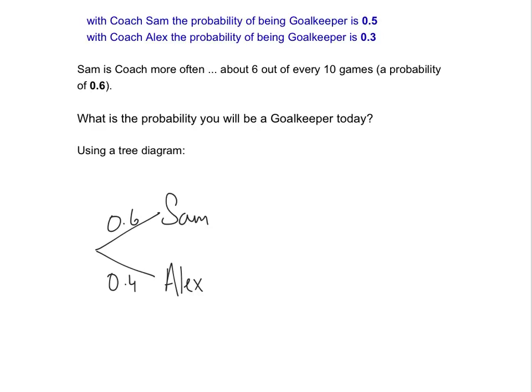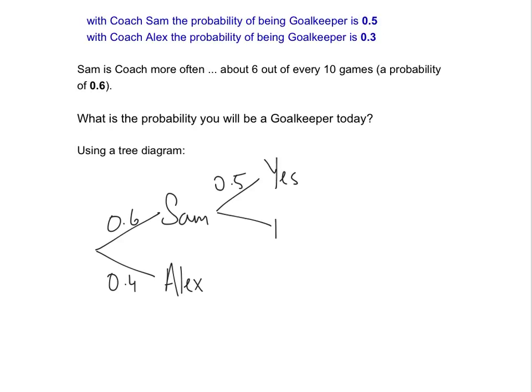If Sam is the coach, that means we have a 50% chance that he would let you be the goalkeeper. So I'll put yes to goalkeeper here, and that's going to be 50%, so 0.5.